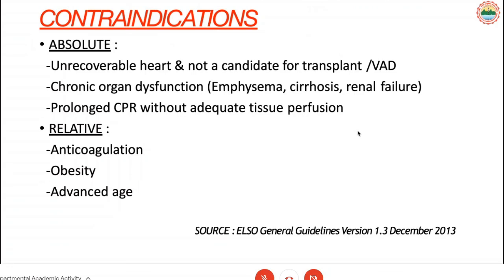If a patient has multi-organ dysfunction with the least probability to come back, or prolonged CPR without adequate tissue perfusion, that is a kind of absolute contraindication, but to say, there is no absolute contraindication for ECMO. The relative contraindications are anticoagulation, obesity because of poor accessibility of vein, and advanced age.